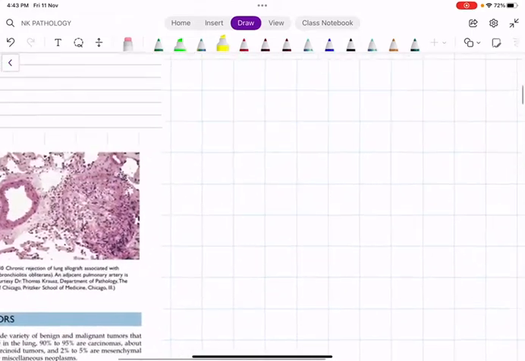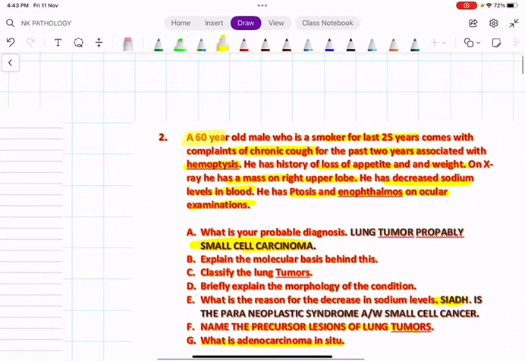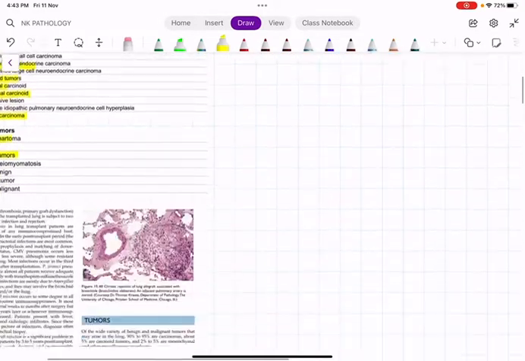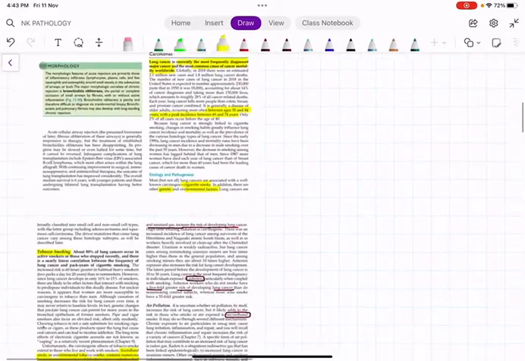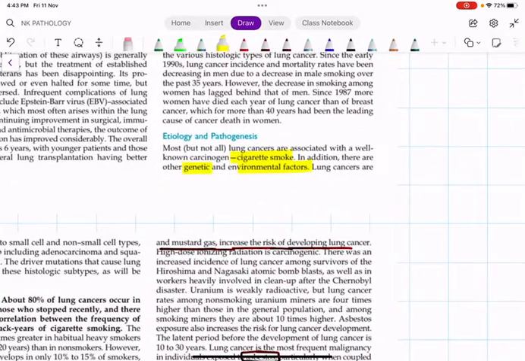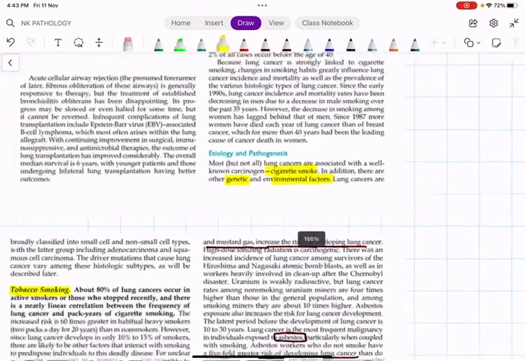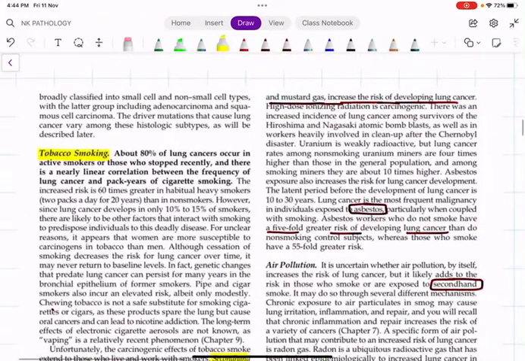So of course, I have given a case scenario: the patient is 60 years old. Don't always think that smoking only produces lung cancer. We have one variety of lung cancer called adenocarcinoma, which is the lung cancer in non-smokers who don't even touch cigarettes or any tobacco items. They will develop adenocarcinoma. And remember, adenocarcinoma is more common in females than in males. Tobacco smoking accounts for 80% of lung cancer.